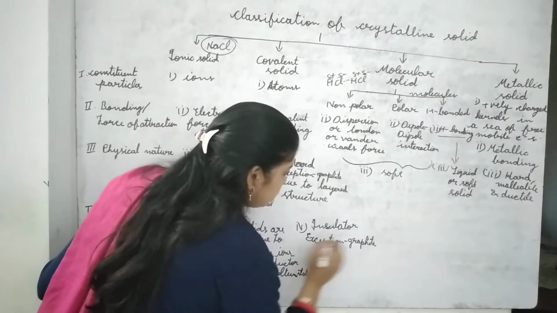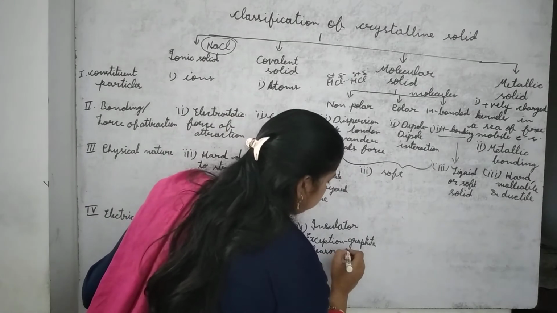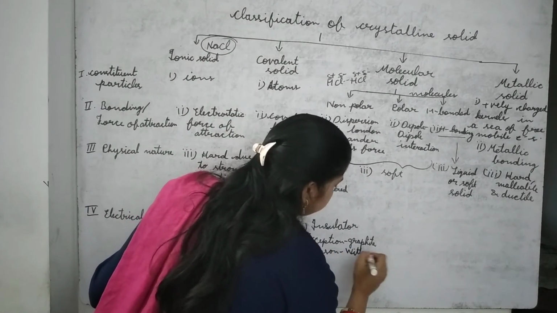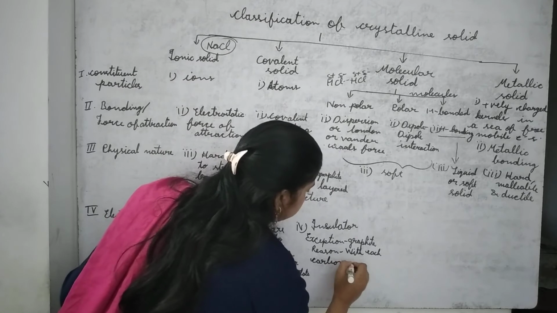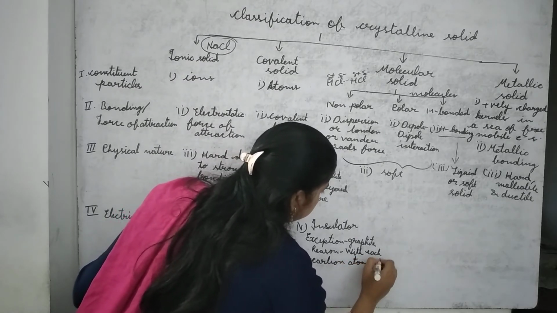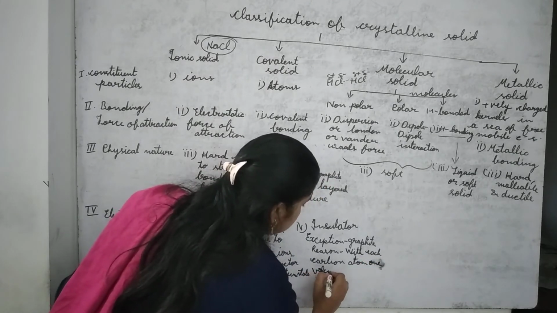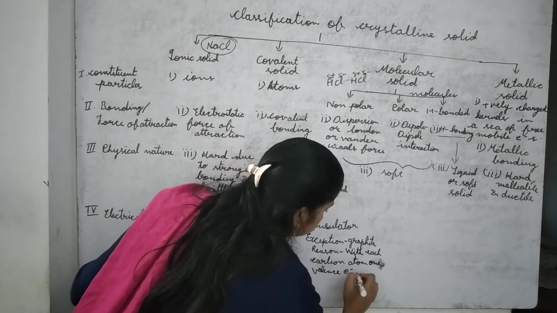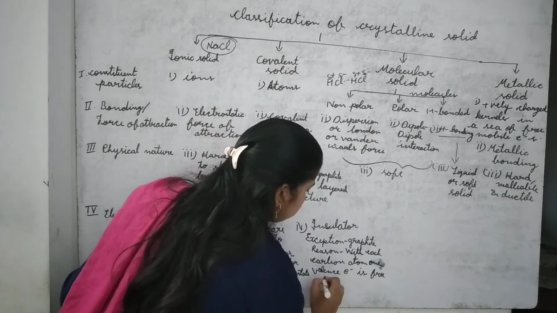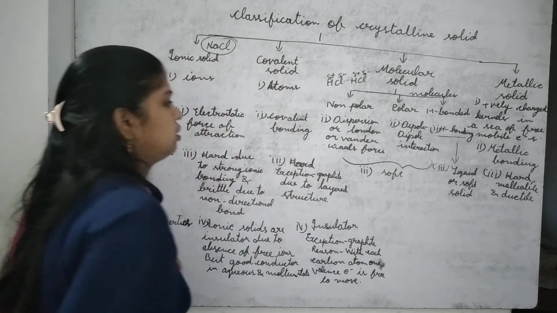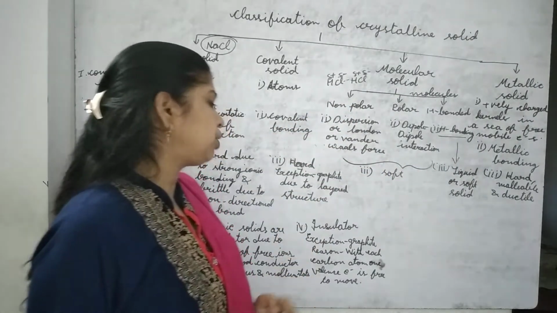Reason: with each carbon atom, one valence electron is free to move in the entire crystal.